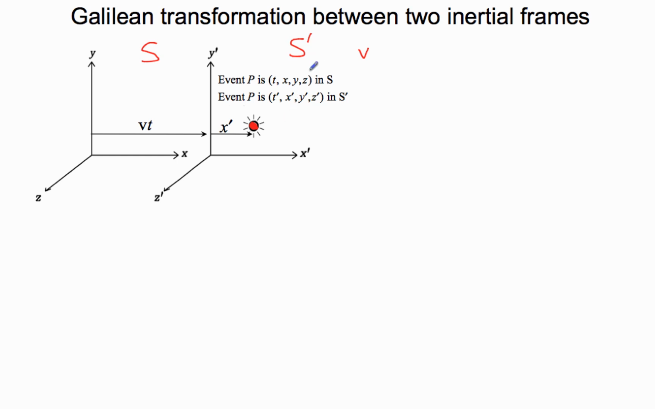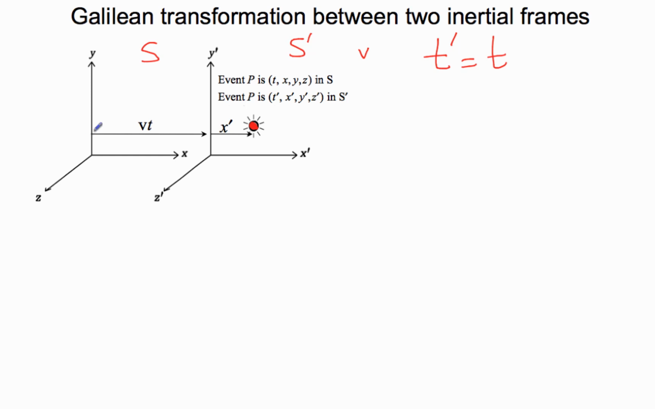Now, in S prime, it will be described as having occurred at time t prime, position x prime, y prime, z prime. And in S, that event will be described as having occurred at time t at positions x, y, z. Now, of course, if there is one universal time, as Newton and Galileo believed there was, then there is no difference between t and t prime. So t prime is equal to t.